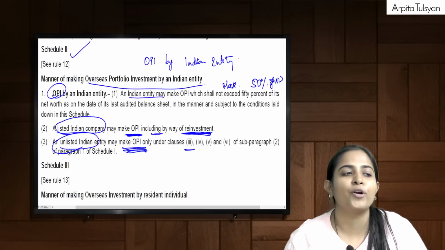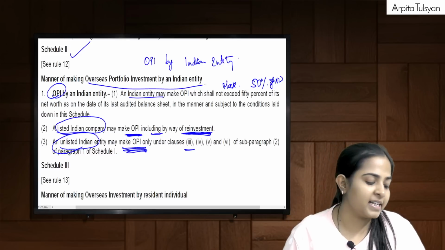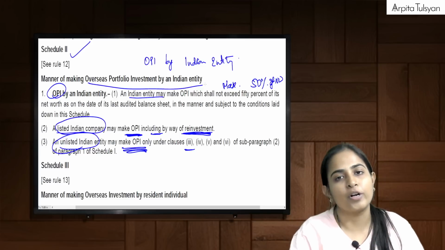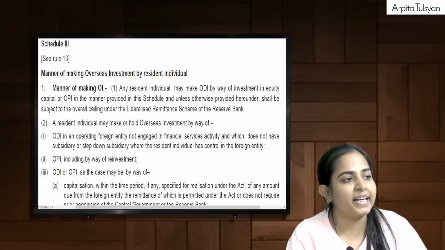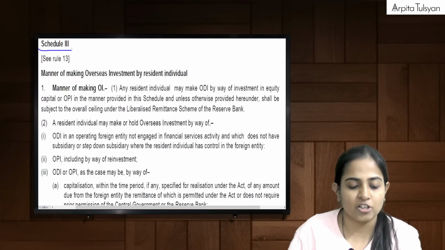One important point to be remembered here is OPI by Indian entity is maximum 50% of the net worth as per the last audited balance sheet. Then going on to the next one, that is Schedule 3.